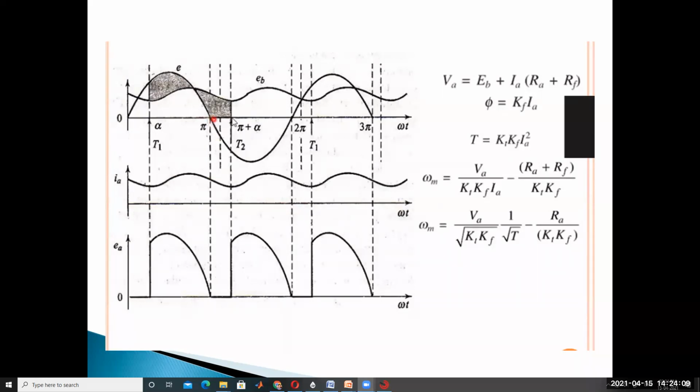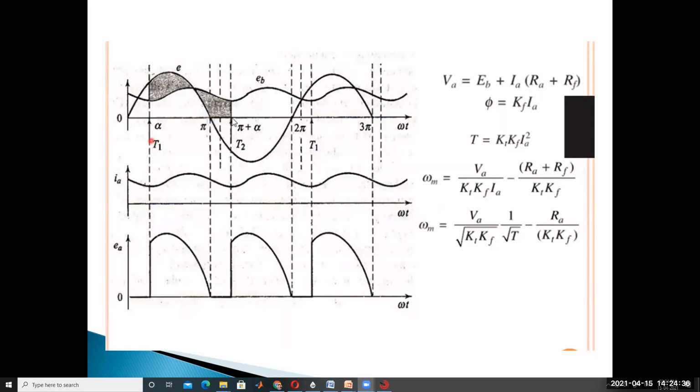As omega t is equal to pi, SCR T1 is turned off, and also diode D1 is turned off because of reverse bias. During the negative peak, from here up to here, T1 and D1 are turned off.